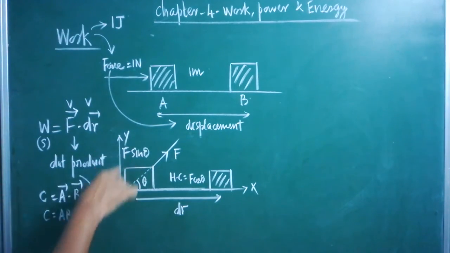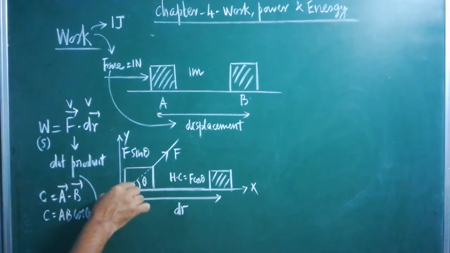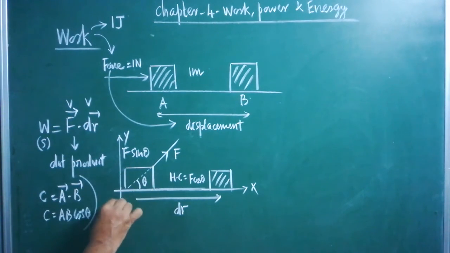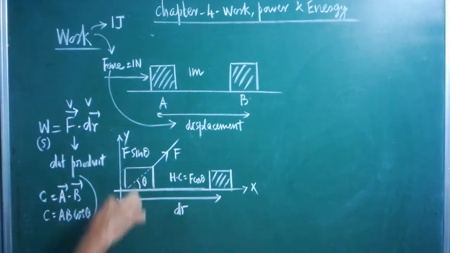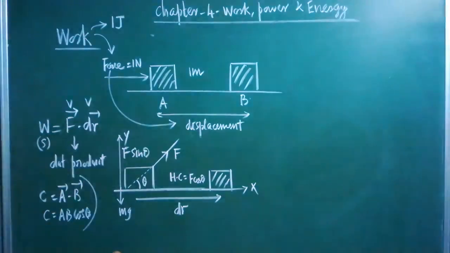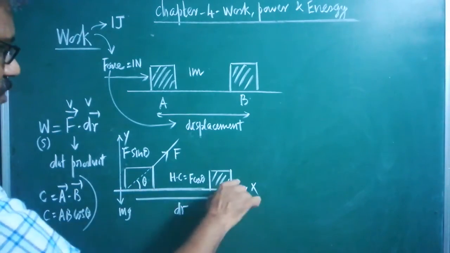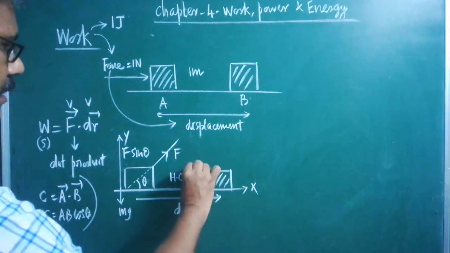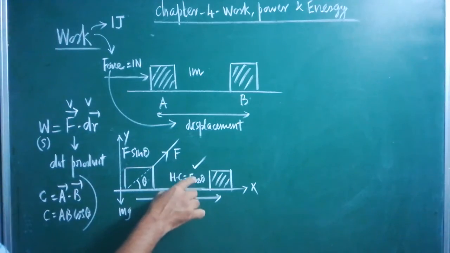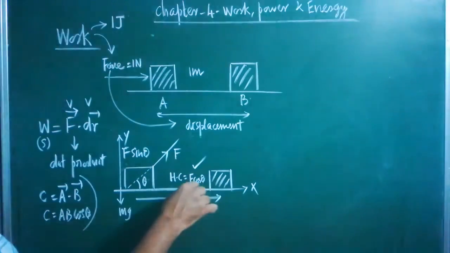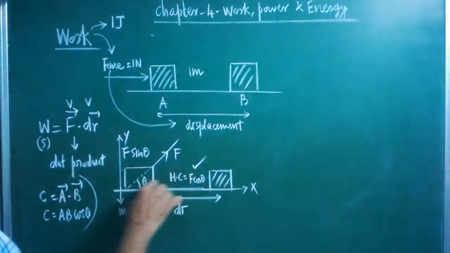Look at that F sin theta, it is acting in the upward direction. And the mass is here. On this mass, gravity is acting. Therefore, mg, the gravitational force acting on the object, is acting in the downward direction. Both of them will balance each other. Therefore, the body won't move in either the upward or the downward direction. So the body moves along the x direction only because of the component F cos theta. Make a note: F cos theta alone helps the body to move. The horizontal component of the force alone helps the body to move.